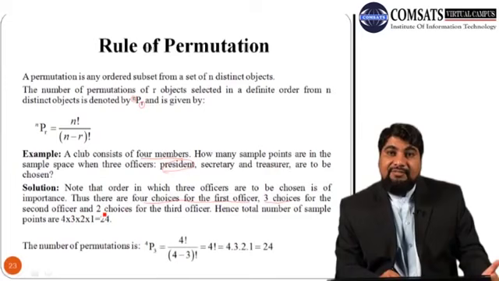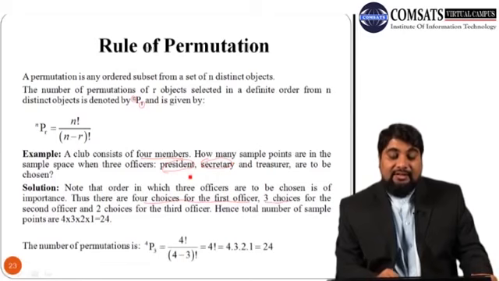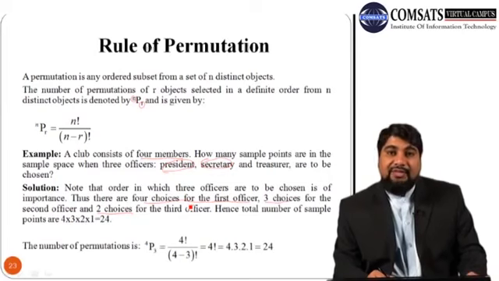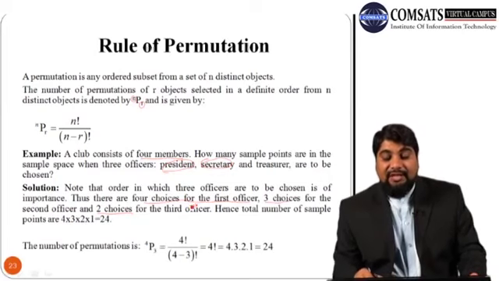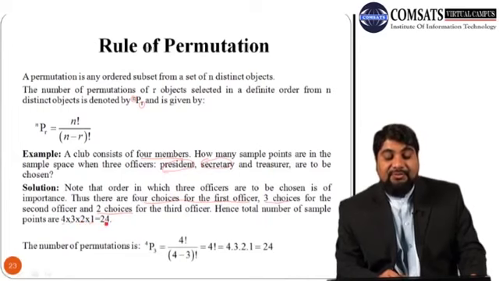Once the second officer is also selected, there are 2 choices left for the third officer, and there is no choice for the fourth one. Hence the total number of sample points is 4, 3, 2, 1, which is 4 times 3 is 12, times 2 is 24.